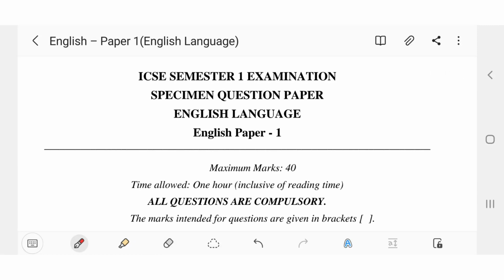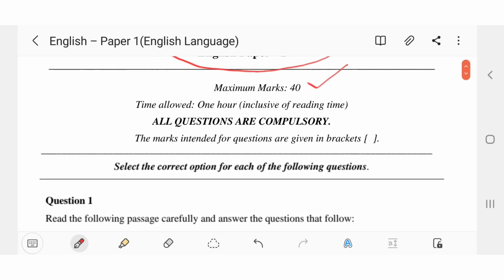In this video, I am going to solve the ICSE sample paper for English 1, that is your English language paper, and it is going to be of 40 marks. So it is divided into two parts. First part is of passage, which is of 20 marks, and the second part is for grammatical bits, which is of 20 marks. So options will be provided and you just have to read out the passage, take the correct option, and in grammatical bits also you have to just read and take the correct option.